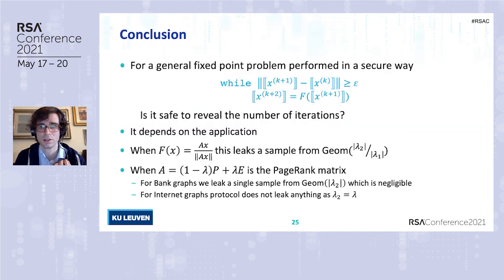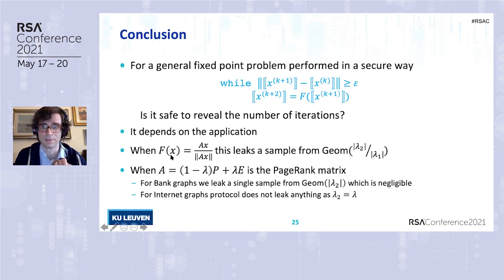In conclusion, one can formulate a more general question. If you have a general fixed point problem where the iteration condition is secret shared, is it safe to reveal the number of iterations? It depends on the application you have in mind, actually.